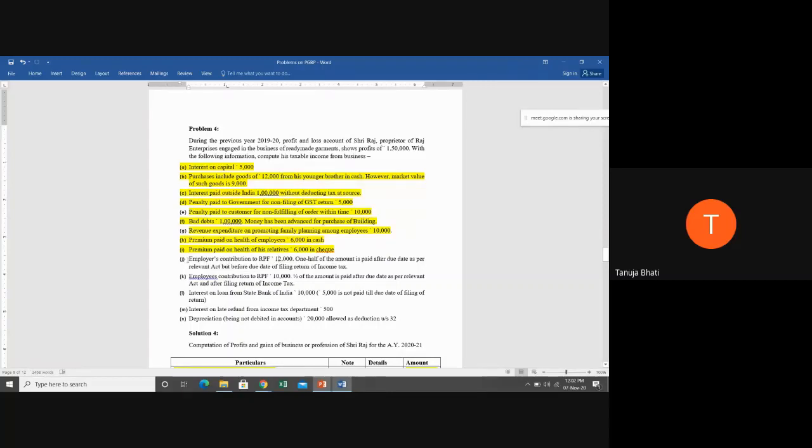So what happens in this case? Tell me whether it is allowable or disallowable. 12,000 employer is contributing to recognized provident fund, and he is making the payment before due date of filing return of income tax. So tell me whether it is an allowable expenditure or disallowable expenditure. 6,000 is disallowable, ma'am, because after due date, half amount. Dear, it is before due date. Half amount is paid after due date as per the relevant act, but before due date of filing income tax return.